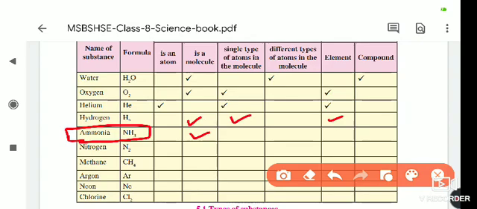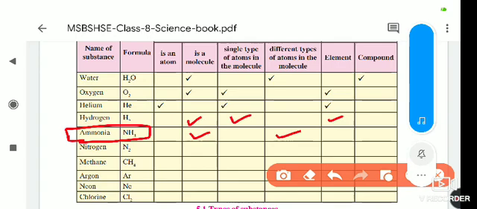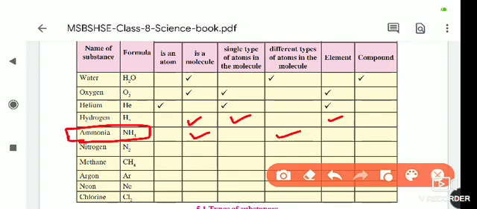Nitrogen is there and hydrogen is there, so it is different types. Next, is it an element or a compound? It is a compound, because more than one type of atom is present in the NH3 molecule, that is nitrogen's one atom and hydrogen's three atoms in the ammonia molecule.